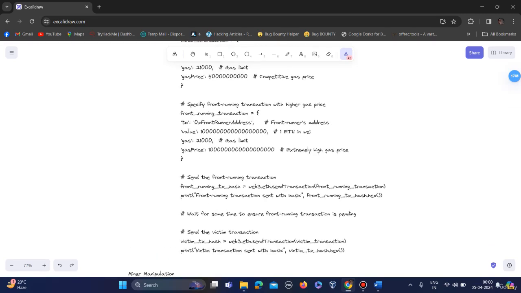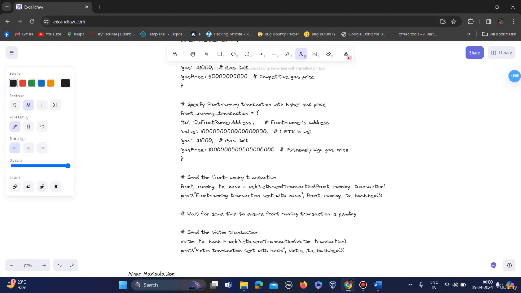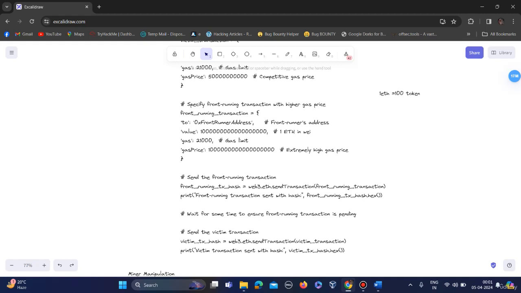As I have already explained in the previous lecture, the attacker first keeps track of all the transactions in the mempool. Suppose a victim tries to buy some tokens, let's say 1 ether is equal to 100 tokens. If the attacker sees this transaction, it's not confirmed yet, it's not added into the blockchain.